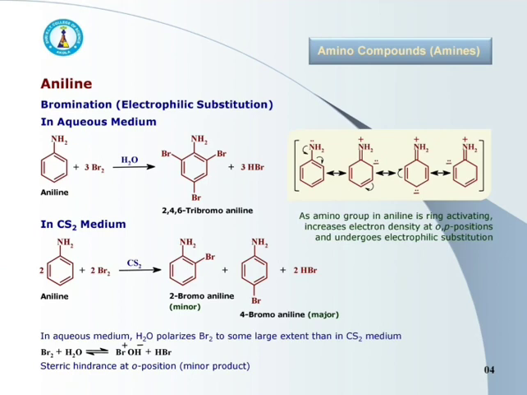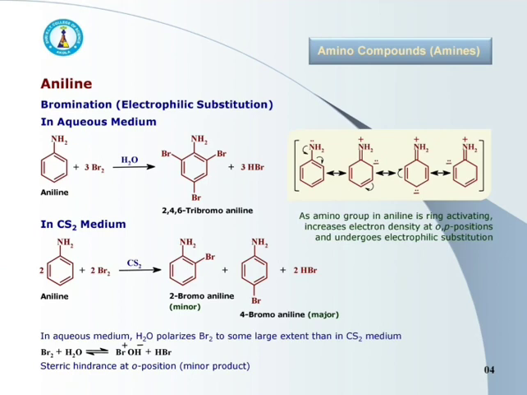Monohalogenated products can be obtained by protecting the amino group by acetylation followed by substitution and then hydrolysis. Activating effect of the amino group can be moderated by acetylation.